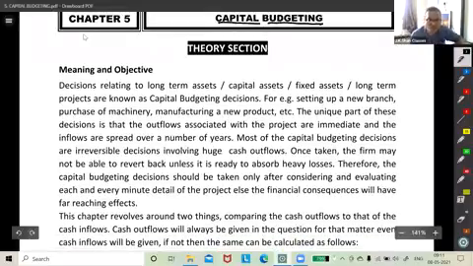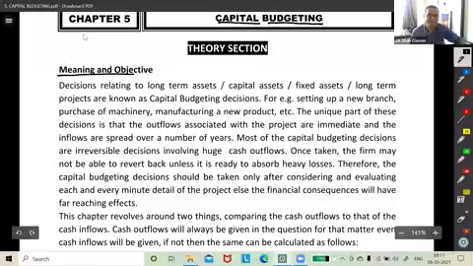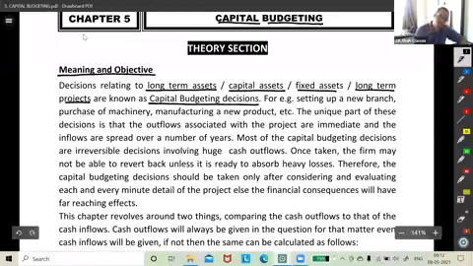Okay, fine. So let's talk about this meaning and objective. Decisions relating to long-term assets, capital assets, fixed assets, or long-term projects are known as what? Capital budgeting decisions.